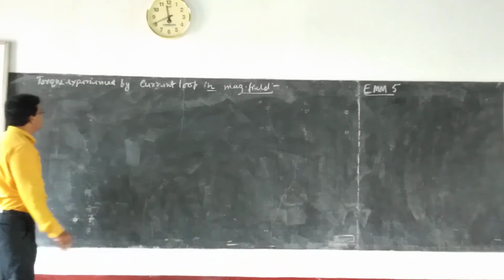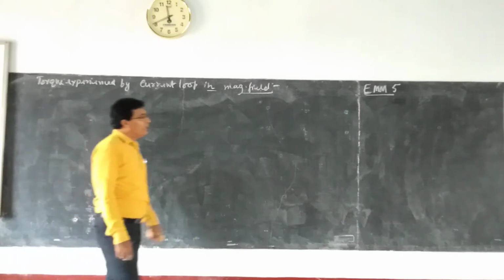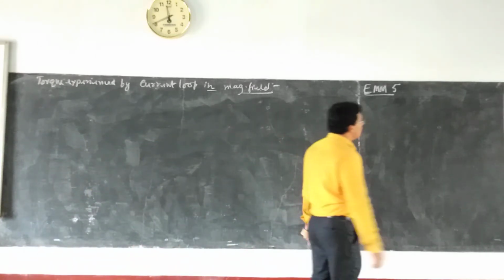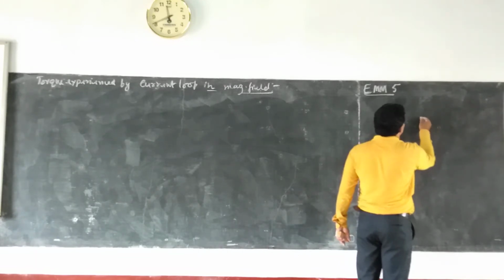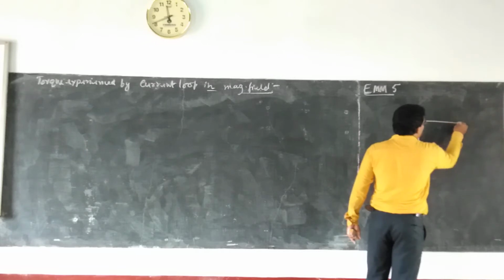So let us consider the coil carrying current and the direction of the magnetic field. Suppose you have this coil having n number of turns.